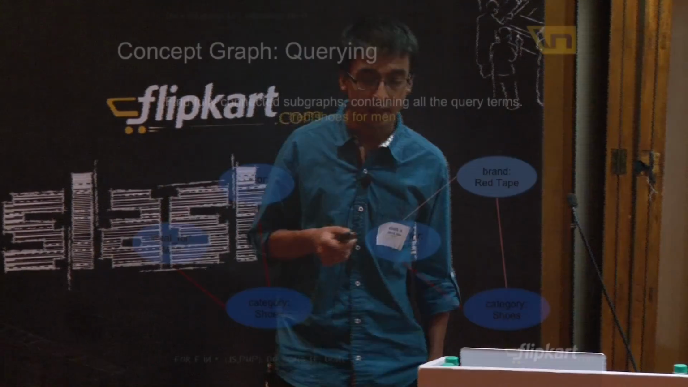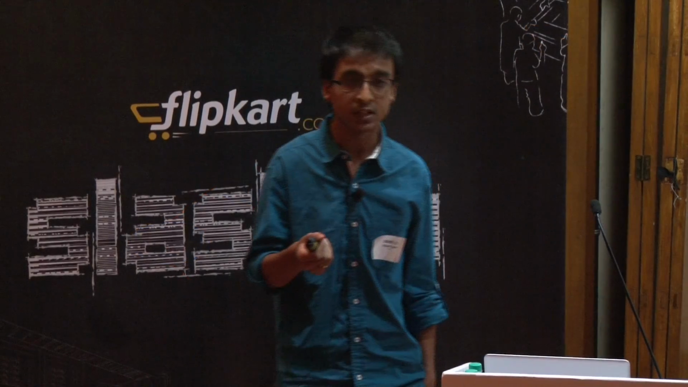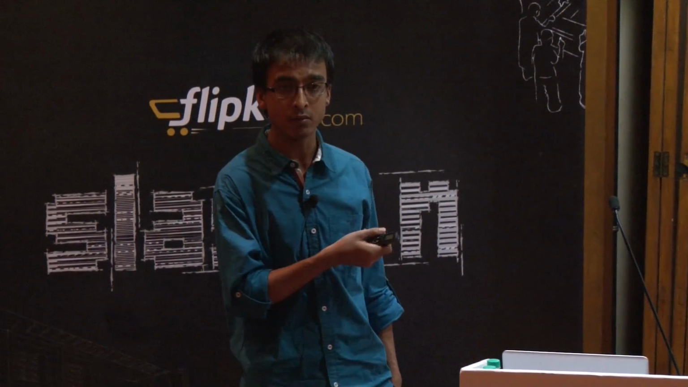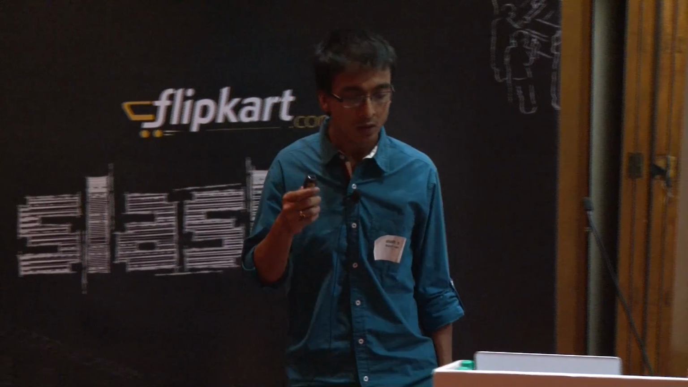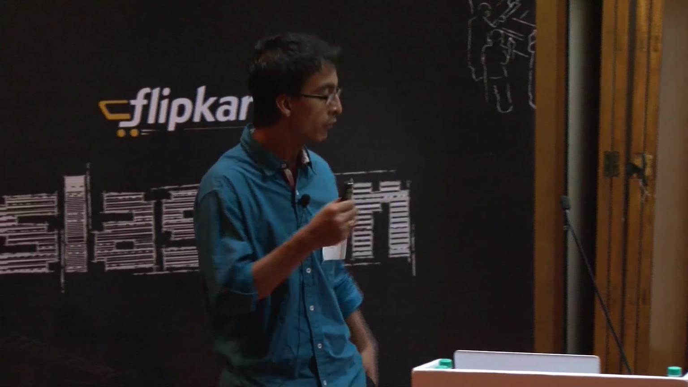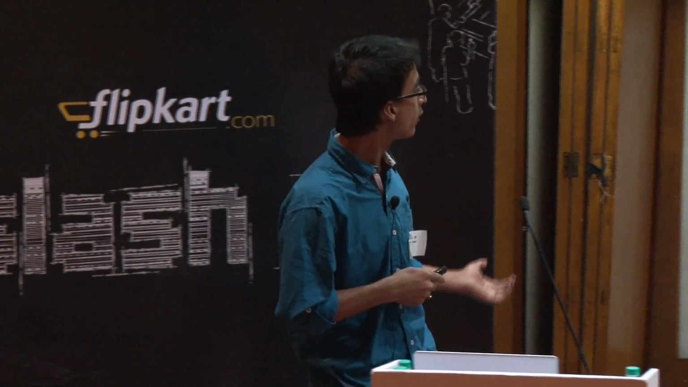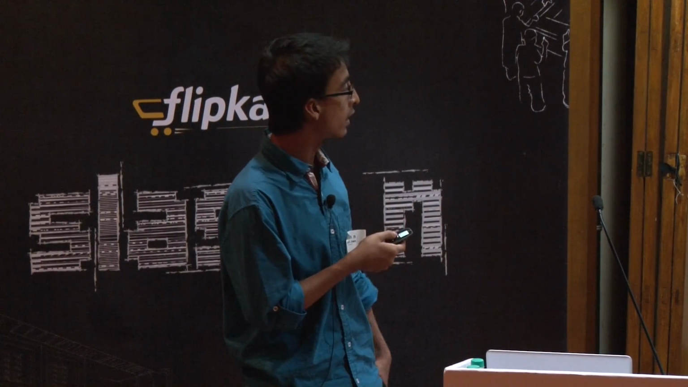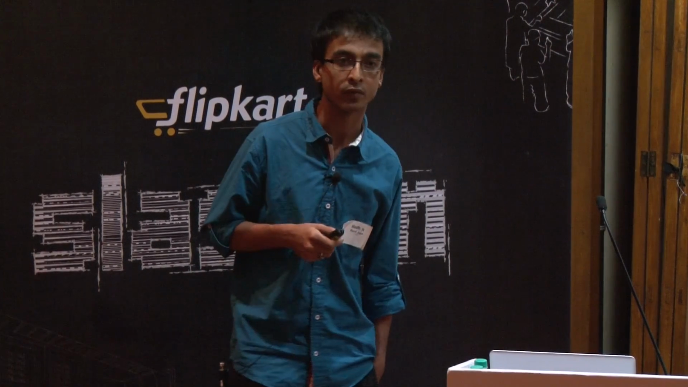Now, if I query, how do I query? Let's take an example. I search for a query like red shoes for men, as previously. My goal is to find fully connected subgraphs in this which contain all of these query terms. So red shoes for men is going to give me these two subgraphs, the one with the color red and the one with the brand Red Tape. Now how do I decide which one to choose? How do I rank them?